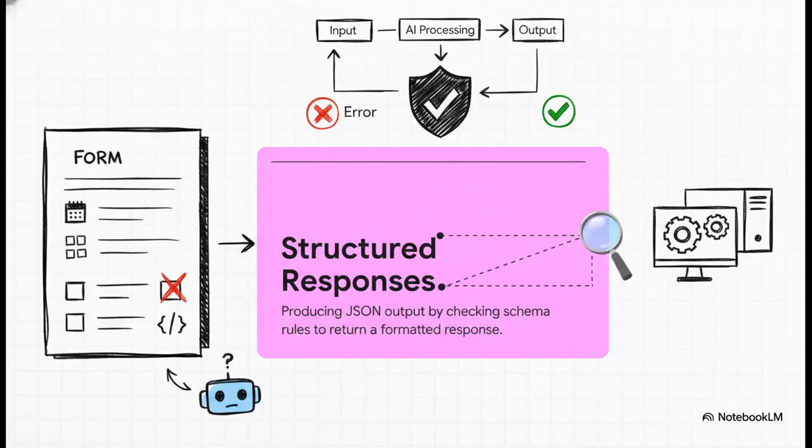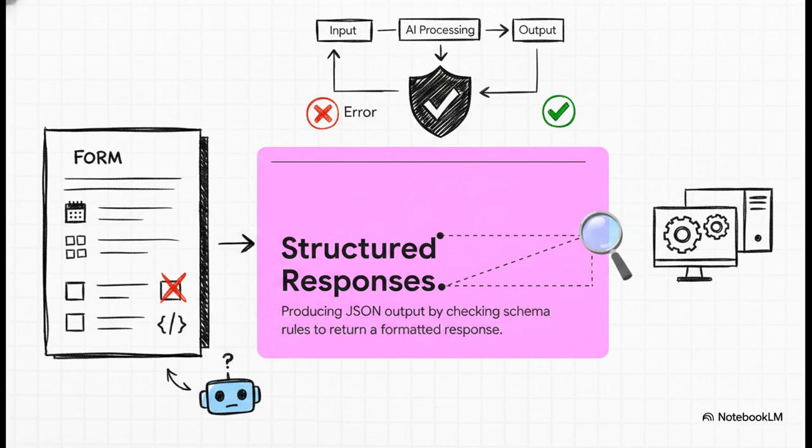And that leads us perfectly into Method 6, structured responses. This specifically uses something called JSON, which is a very rigid data format used by computers. Imagine handing our eager intern a highly structured fill-in-the-blank form instead of a blank piece of paper. The AI produces an output, and the system immediately checks it against strict schema rules. It completely validates the format.